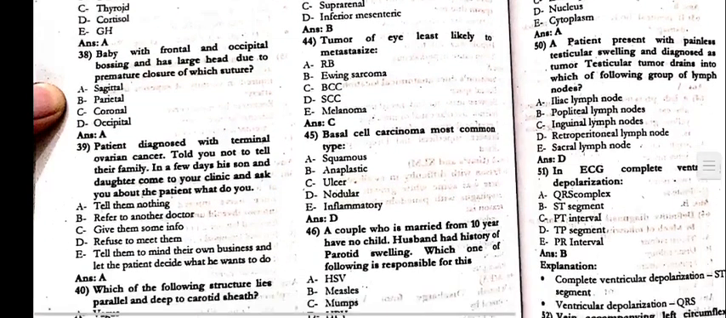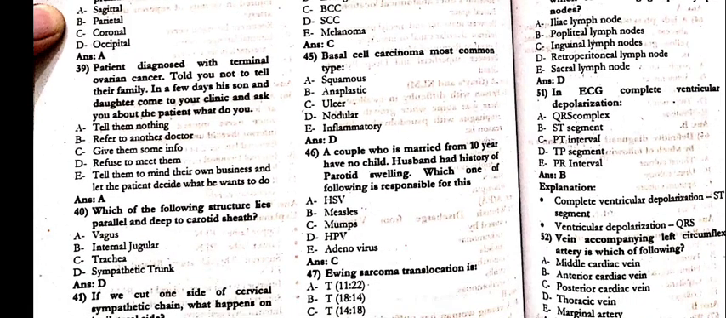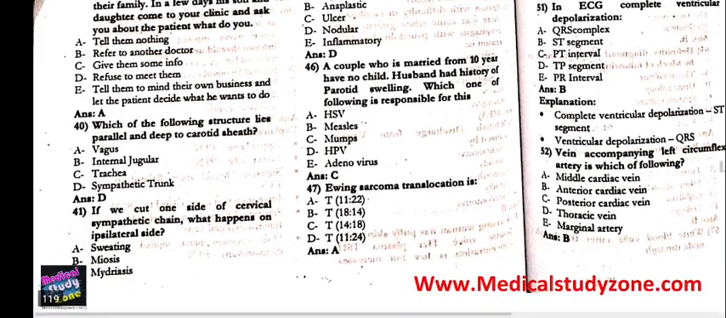38. The baby with the frontal and occipital bossing and has large head due to the premature closure of which suture, that is sagittal suture? 39. The patient diagnosed with a terminal ovarian cancer told you not to tell their family. In a few days, his son and the daughter came to your clinic and asked you about the patient. What to do? That is, tell them nothing.